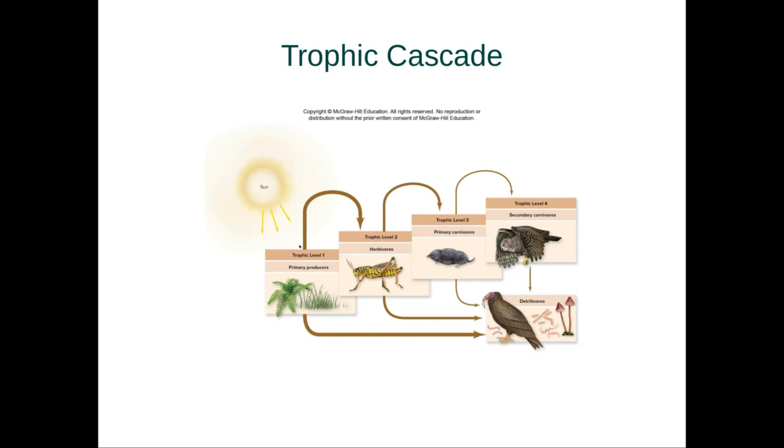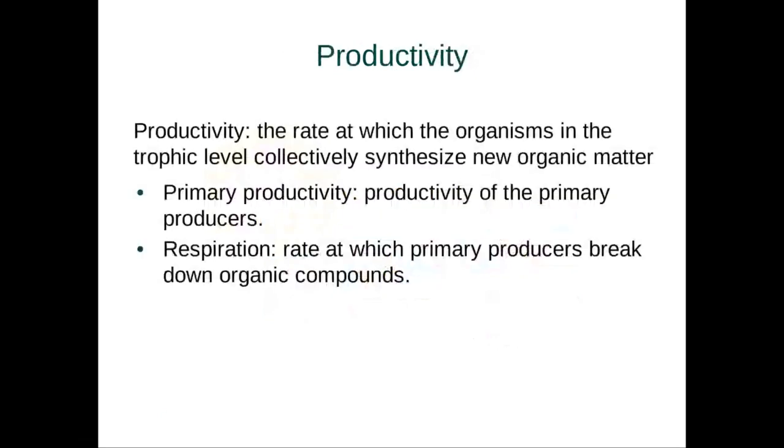Now, you'll notice that the thickness of this line decreases as we go up in levels, because there's a lot of energy that goes into primary producers, but only a small amount of it is transferred to the next level, and a small amount of that is transferred to the next level, and so on and so forth. So it's a really interesting thing, but we'll get to that in a few moments.